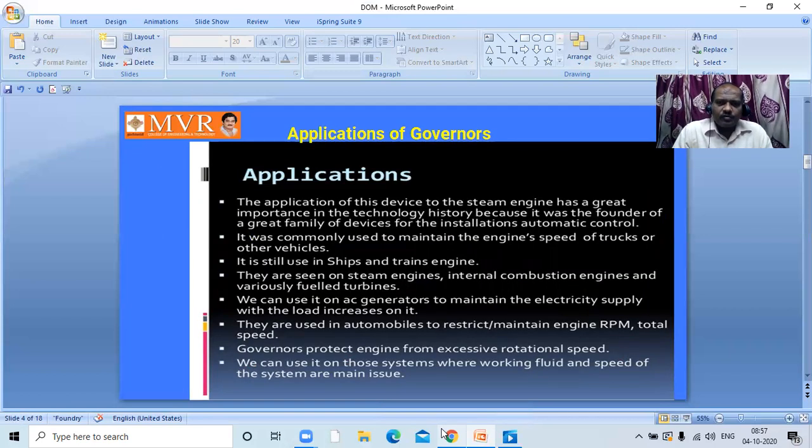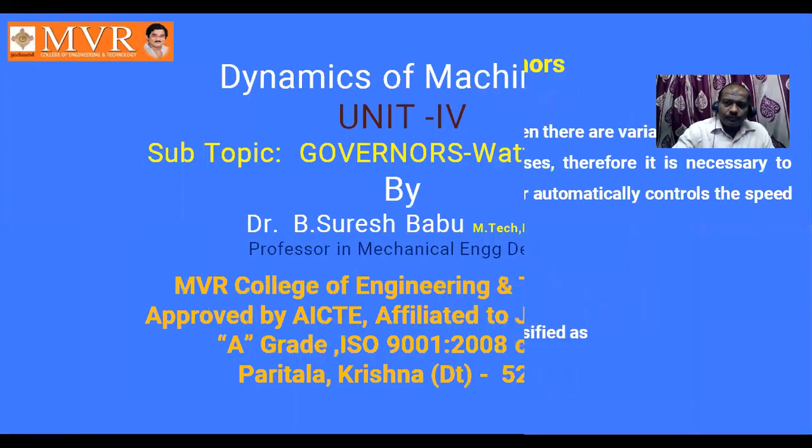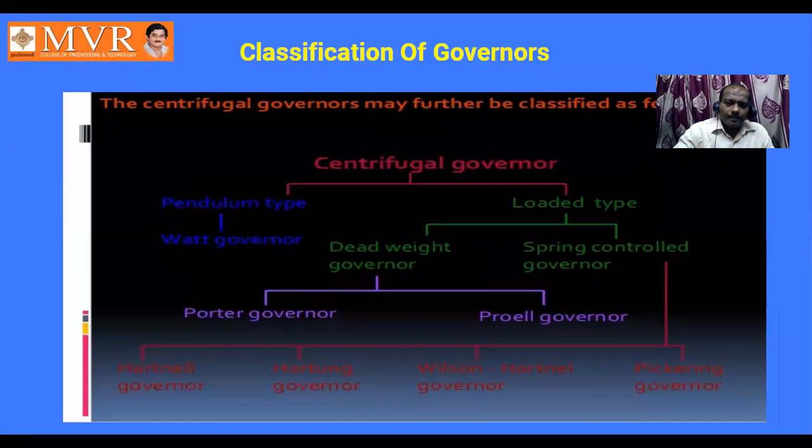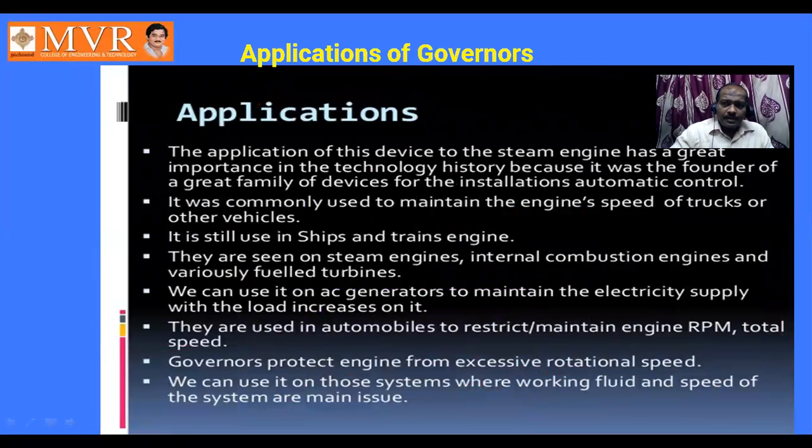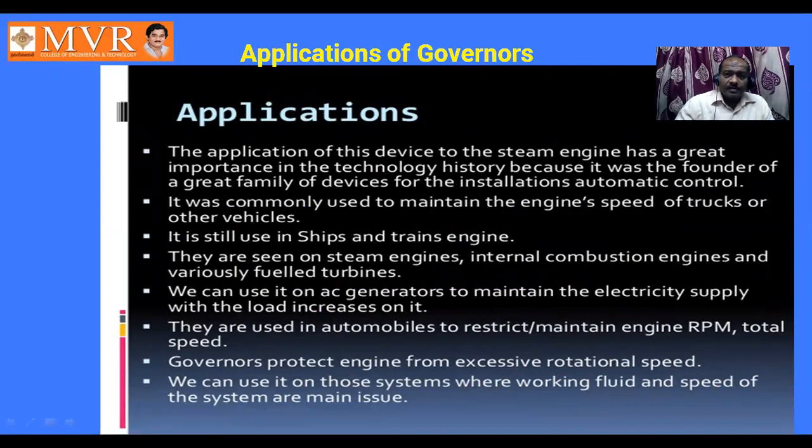Before going to the centrifugal governor, whatever the governor is, it is going to be used in the following applications. The application of this device to the steam engine has a great importance in the technology history because it was the founder of a great family of devices for the installations of automatic control. That means it is used in steam engines.